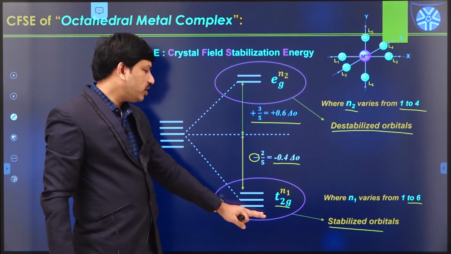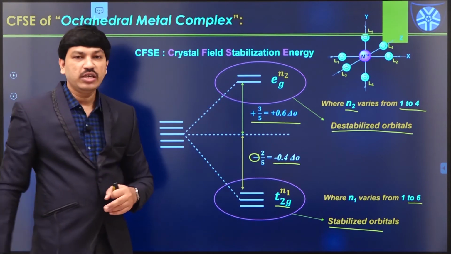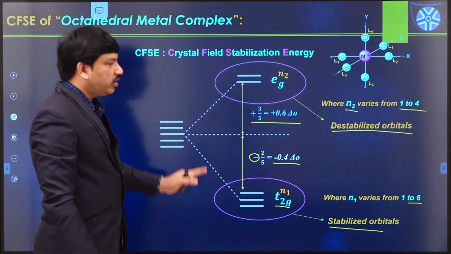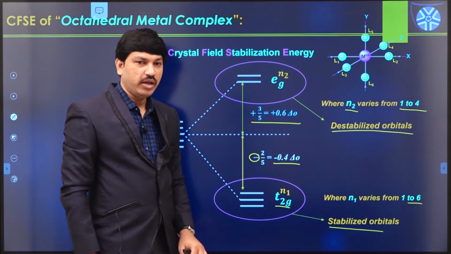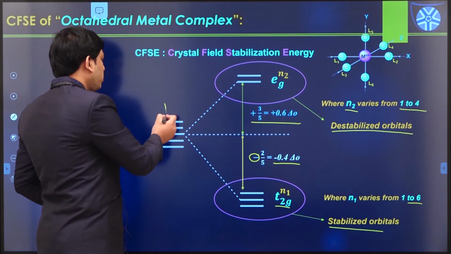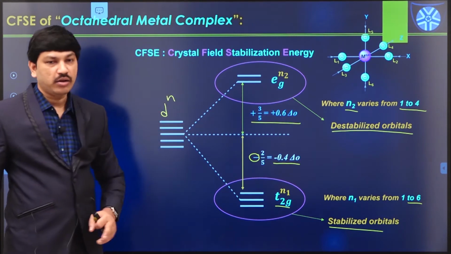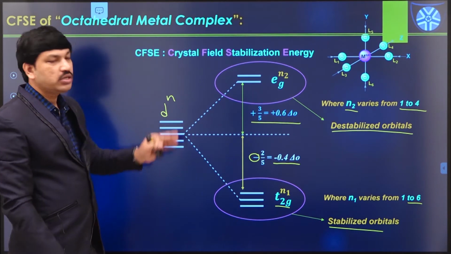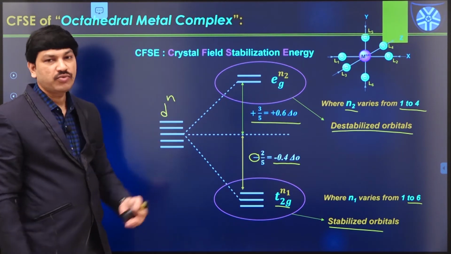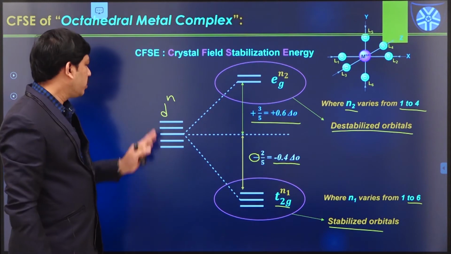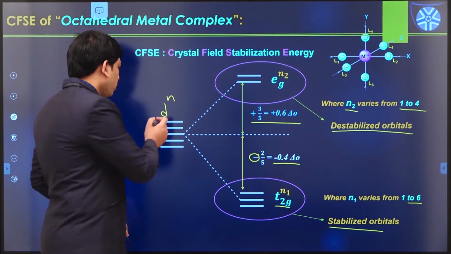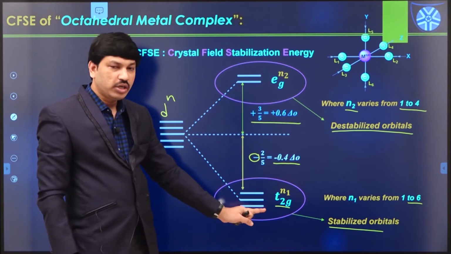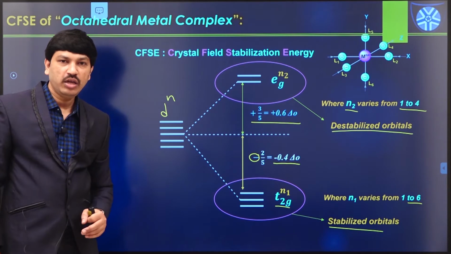So including t2g stability as well as eg destabilization. So what does the CFSE value mean? Once splitting happens in this manner in the case of an octahedral complex, the electrons available in the corresponding metal cation M n plus, let us say this metal atom contains d n number of electrons, and the value varies from 1 to a maximum of 10 only. So depending upon the number of electrons available, some electrons go to the t2g orbitals and the remaining electrons go to the eg orbitals.